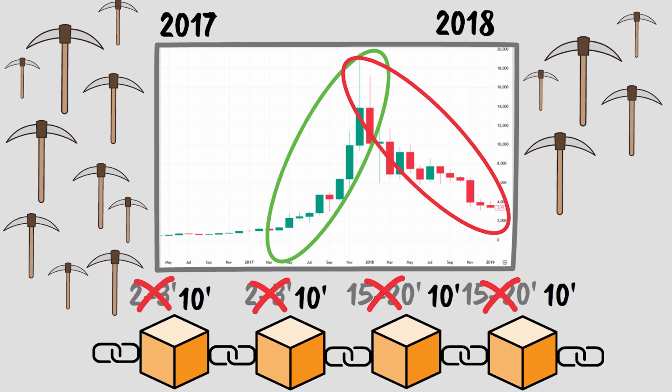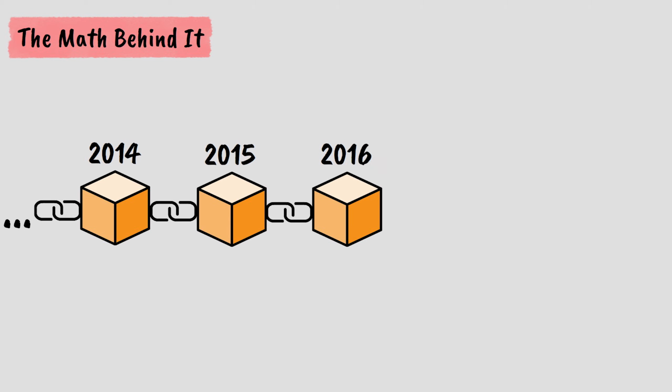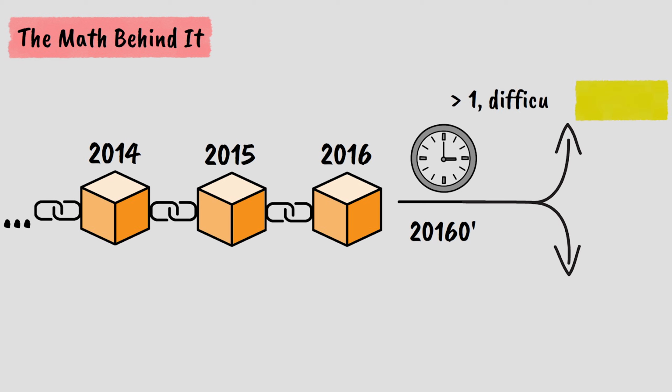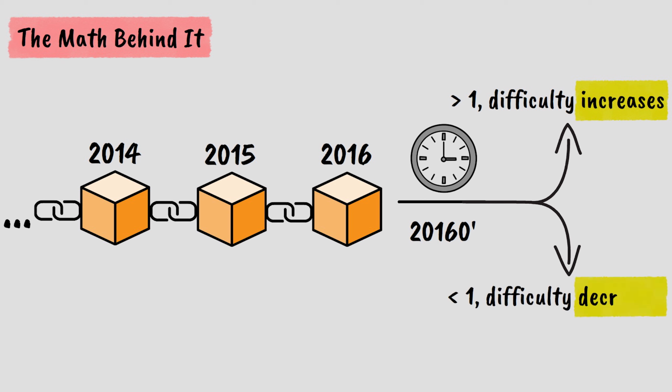If you are curious about the actual calculation, here's how it works. Bitcoin takes the total time it actually took to mine the last 2016 blocks and divides it by the target time of 20,160 minutes or 2 weeks. If the ratio is greater than 1, difficulty increases. If it's less than 1, difficulty decreases. However, there is a safety mechanism built in. The difficulty can only change by a maximum factor of 4 in either direction during any single adjustment.